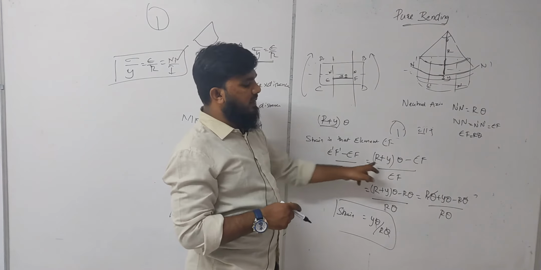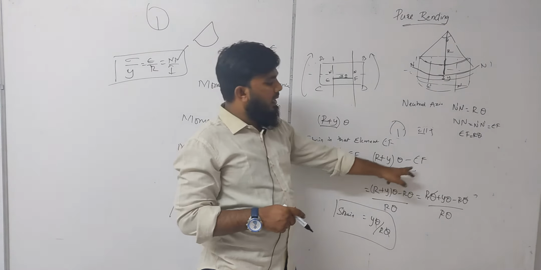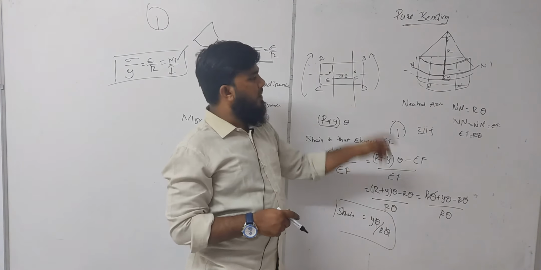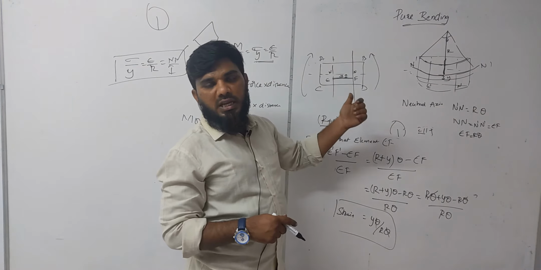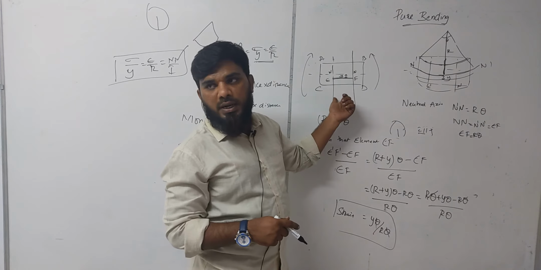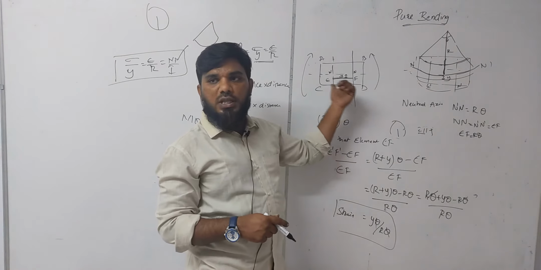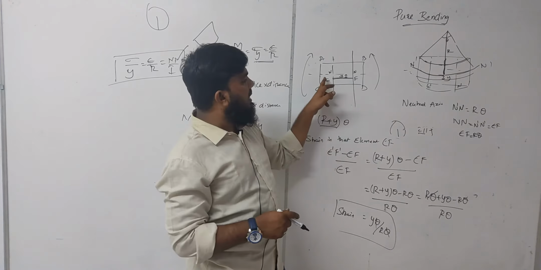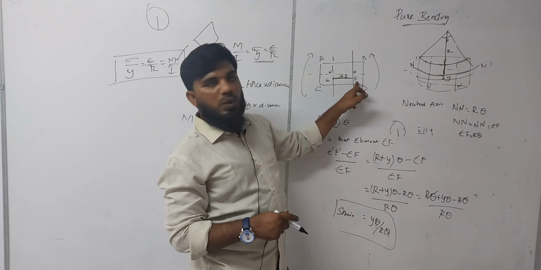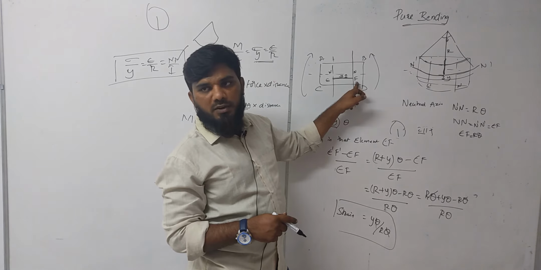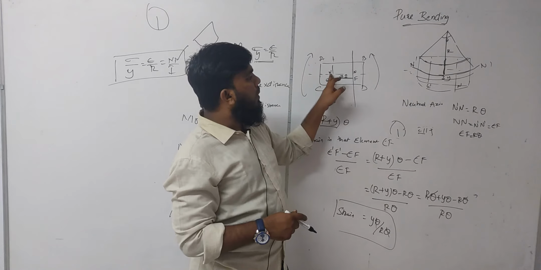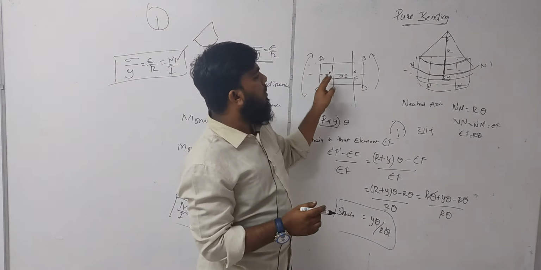So E'F' we have found as (r plus y) into theta. EF we don't know, so from the first figure, that is, before application of moment, we are trying to calculate EF. Now see here, NN will be equal to EF before applying the moment, clear? What is this NN?